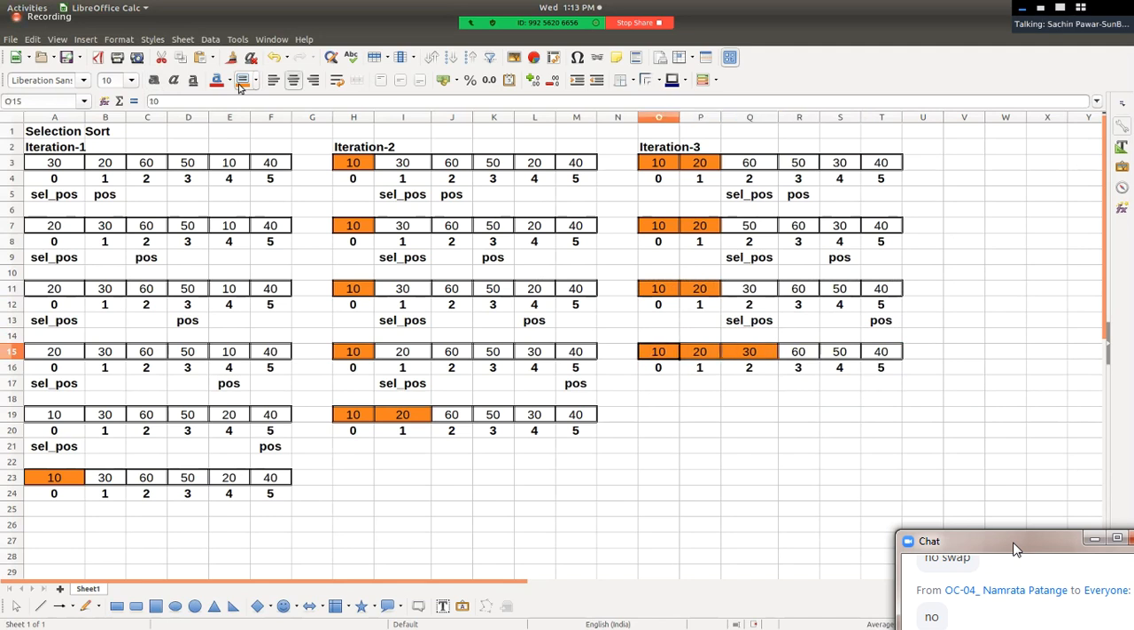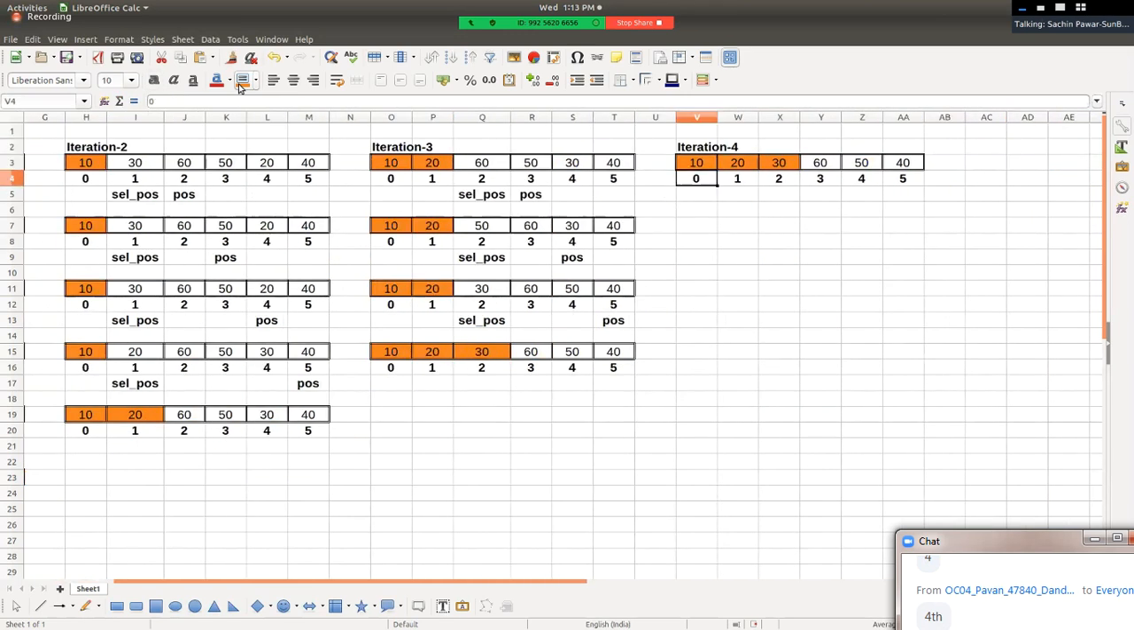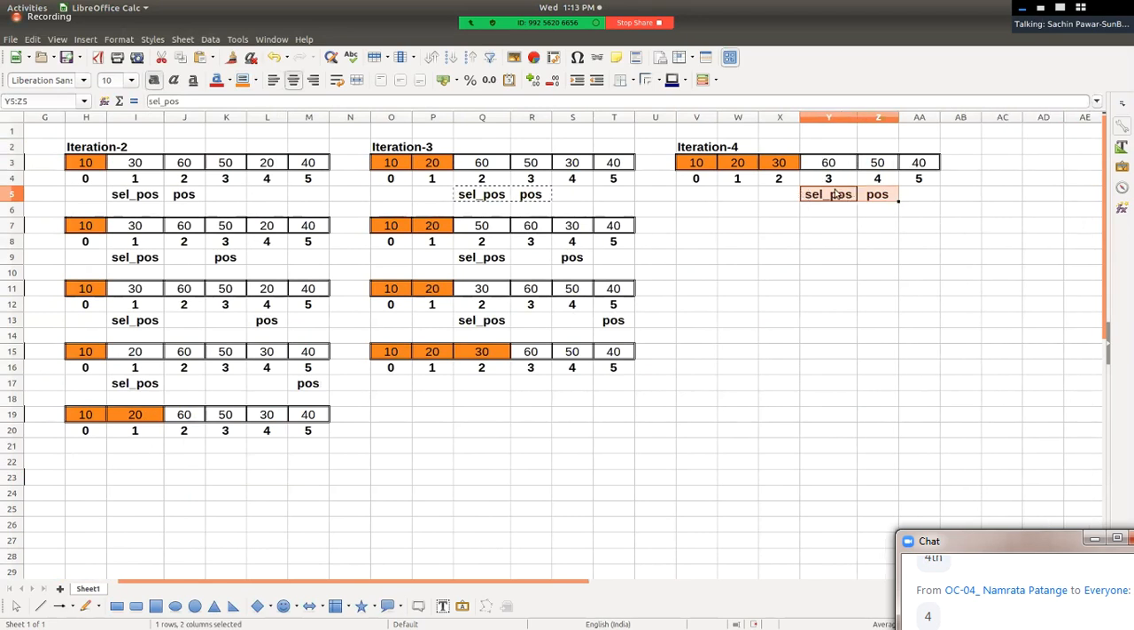Hello friends, have you understood these many iterations so far? Right? Then we can go for next iteration. Iteration number 4, right? Now in fourth iteration, value of select position will be what? 3. Right? And element at select position gets compared with its next position elements.